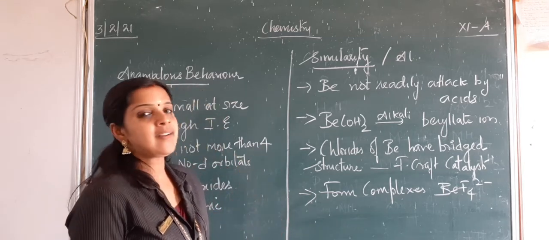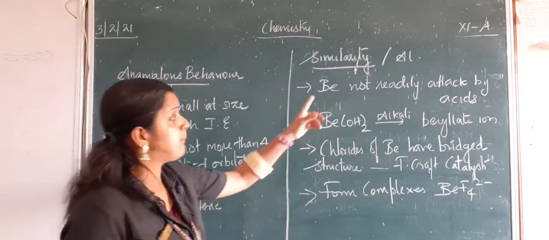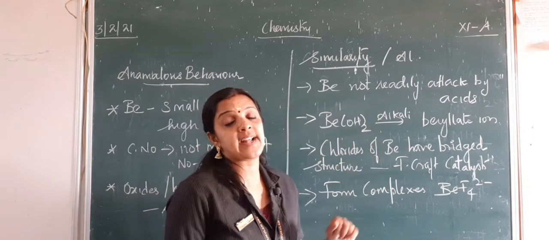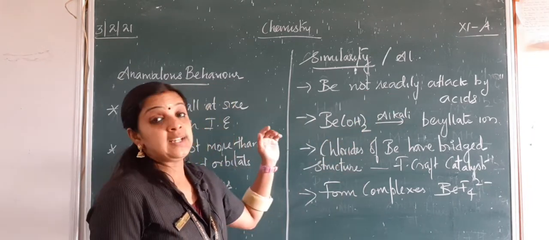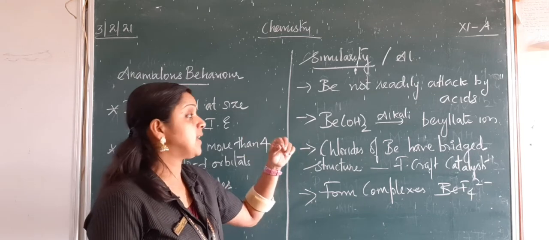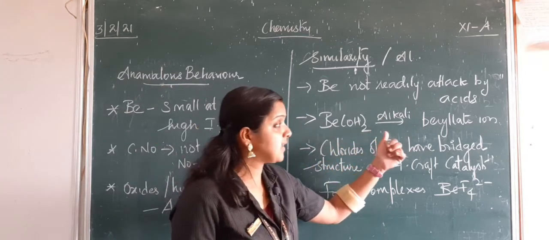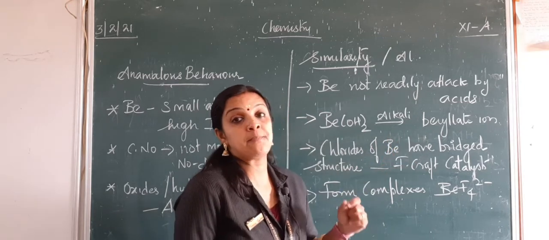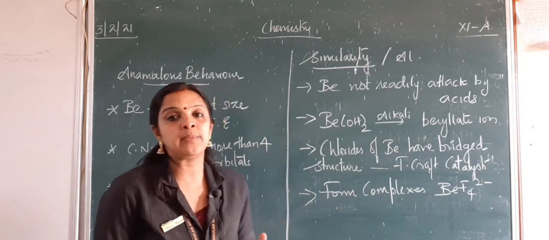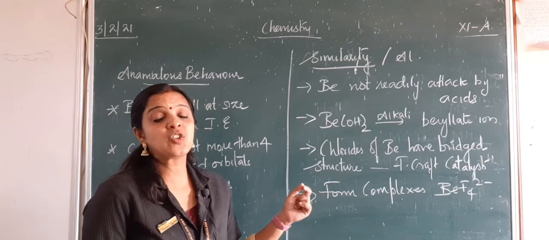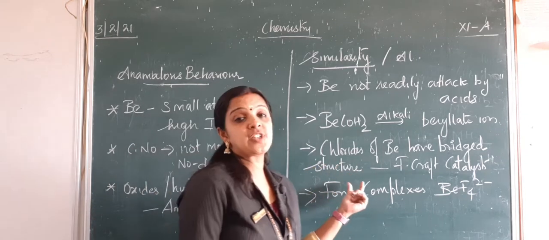But what are the similarities? Like aluminium, beryllium does not get readily attacked by acids. Similar to aluminium hydroxide, beryllium hydroxide, when it reacts with excess of alkali, that is base, forms a beryllate ion just like aluminium does. And chlorides of beryllium have a bridged structure.